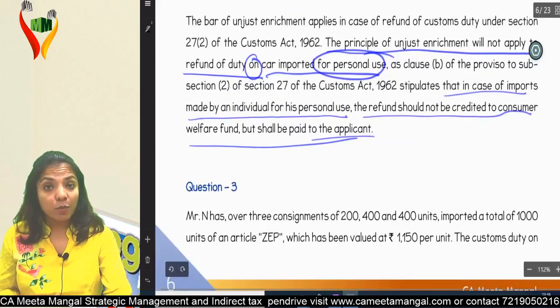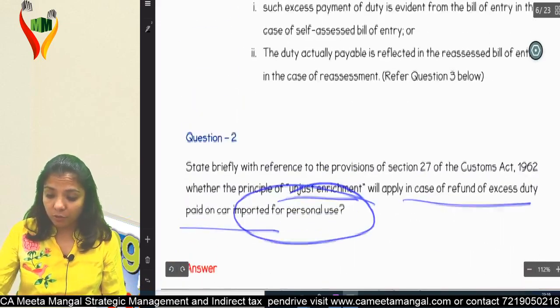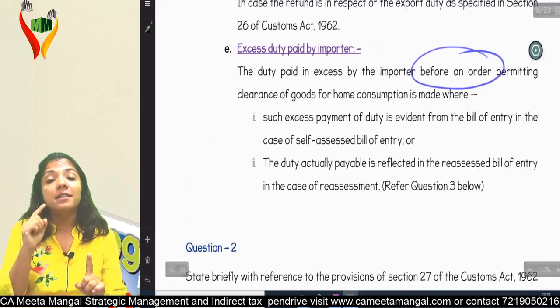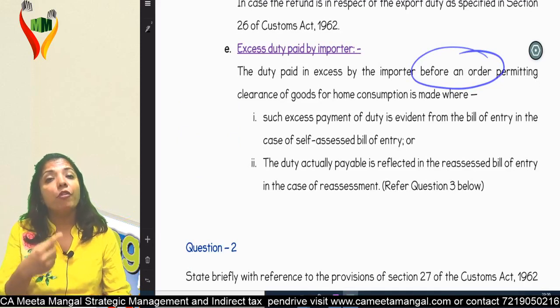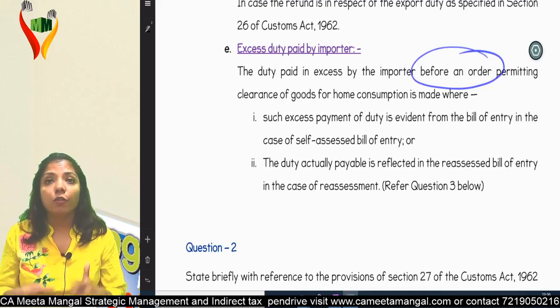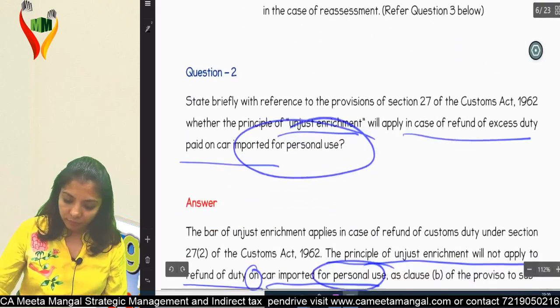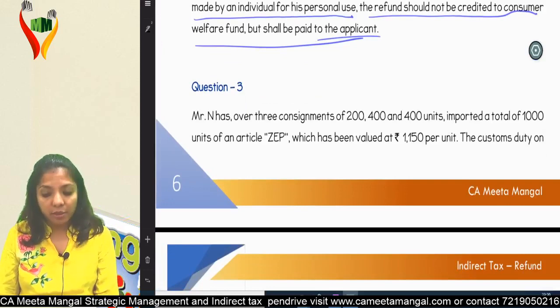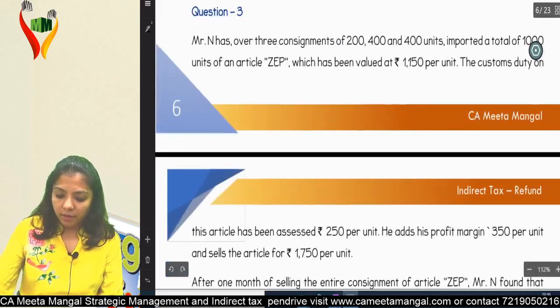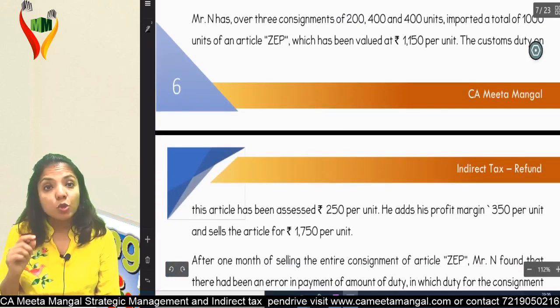Okay. Next question. This next question pertains to this point: excess duty paid by the importer, which they come to know before getting an order for clearance for home consumption. Mr. N has 3 consignments of 200, 400, 400 units, that is, he imported in total 1000 units of an article ZDP, which was valued at 1150 per unit. The customs duty on the article has been assessed at 250 per unit.